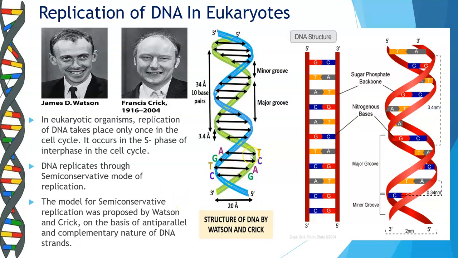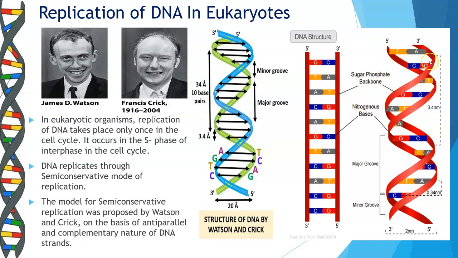Complementary nature is the base pairing that we have, that is A to T, G to C. This is the complementary base pairing that your DNA shows. So this is the structure. Just a quick recap on how the structure of our DNA looks. We have our two strands. In between we have the nitrogenous bases which bond together. This is our sugar phosphate backbone.